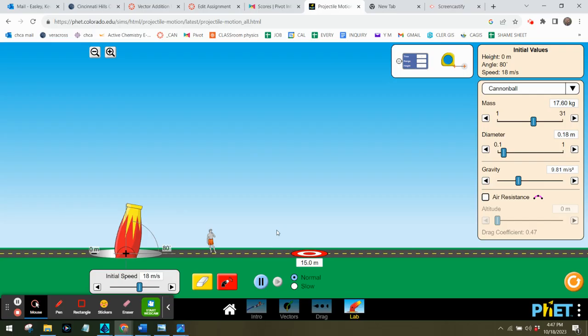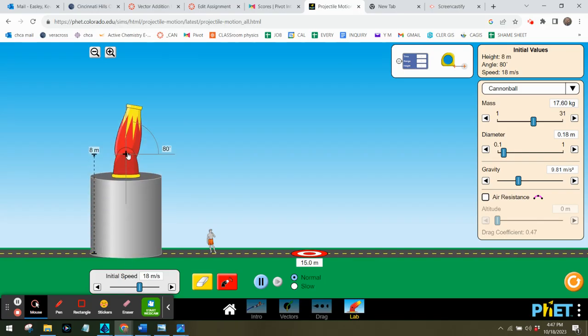If we look at number 14, it says to drag this to a height of 10. Set your cannon to an angle of 0. Launch speed to 15, and then fire it.